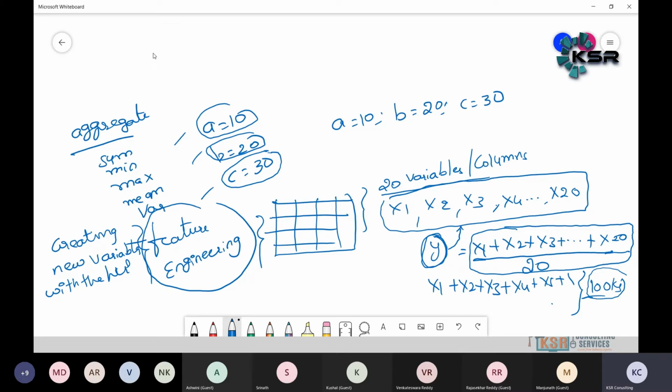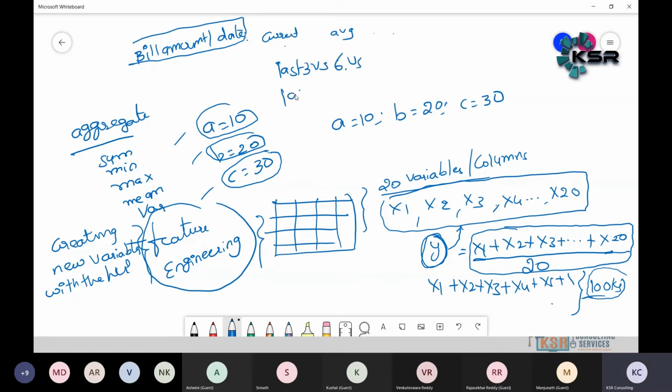For example, I have some variables here in this case. Bill amount is one variable and date is another variable. Maybe we have the last 2 years of information. So I want to understand current month versus average 3 months balance, current month versus sum of the 3 months balance, current month versus maximum balance, last 3 months versus last 6 months average balance, last 6 months versus 12 months, and last 12 months versus 24 months.